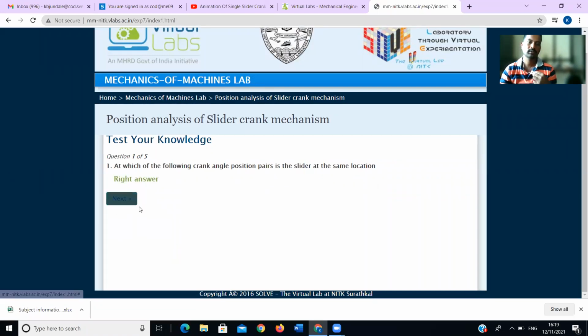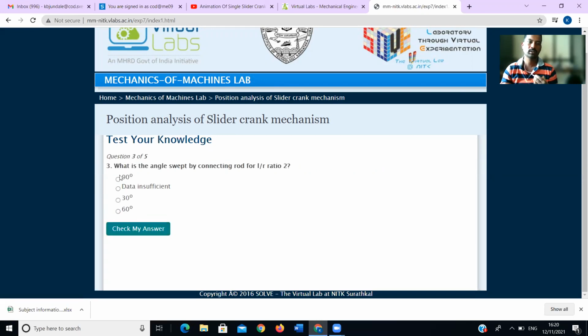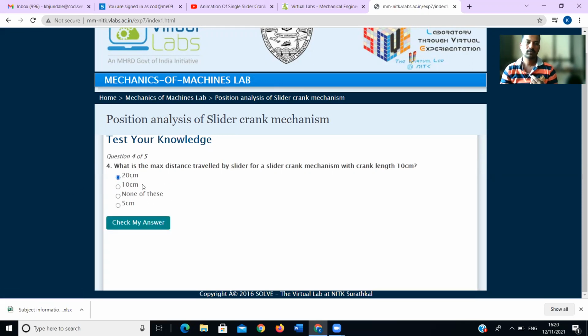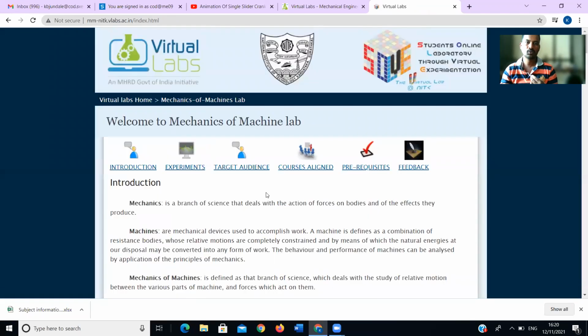Okay, we check. Next, for a 5 centimeter crankshaft rotating at 3 RPM, what is the average speed in centimeters per second? You can calculate that accordingly. I to R ratio, I have not calculated. What is the angle swept by the connecting rod? Okay, check that angle. 60 degree. And the last one is 120 degree. Now we will move towards the next part.